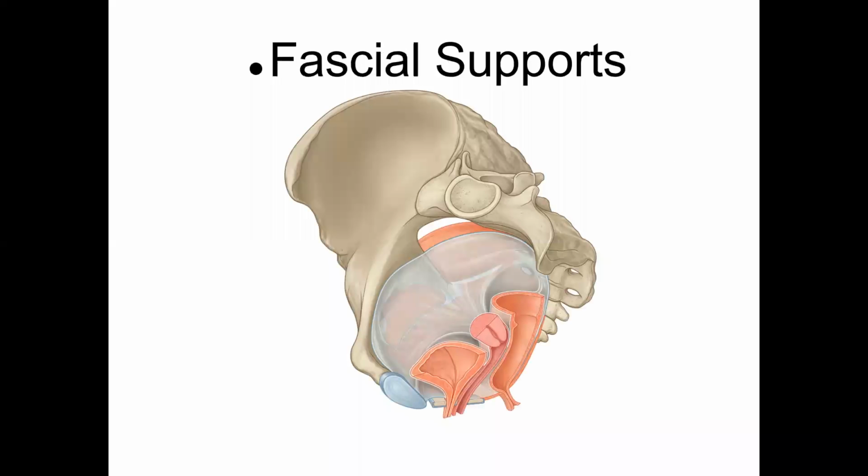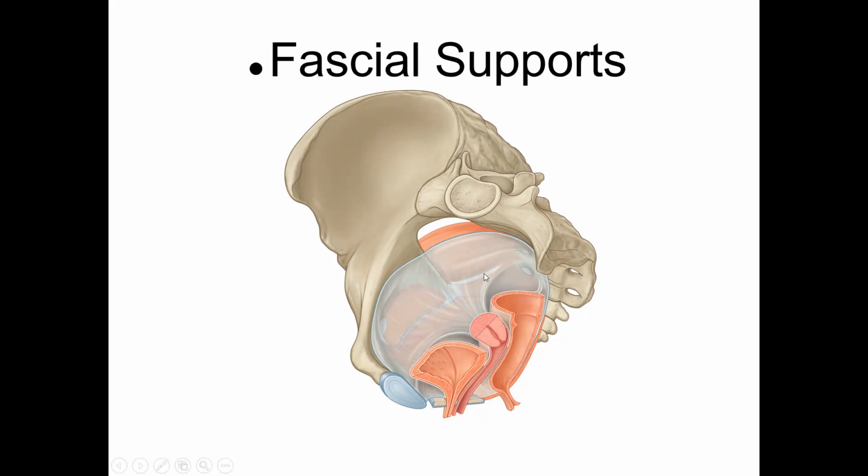Fascial supports. At the level of the cervix, there are thickenings of the fascia which connect the cervix to the pubis, to the lateral wall of the pelvis, and to the sacrum behind.